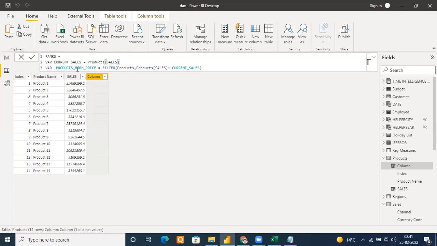Now move ahead. The next variable is saying, take the complete product table and check. For every row of the product table, it will check whether the corresponding sales amount is greater than the sales amount of this row. If that is the case, give me those rows. Out of the complete product table, give me only those rows whose sales amount is greater than the sales amount of this row. This is what this function is doing so far. This current sales you get from the outer row context, and this product sales you get from the inner row context.